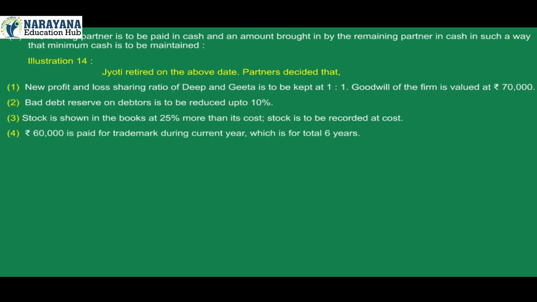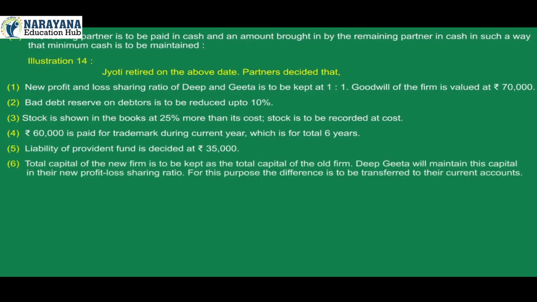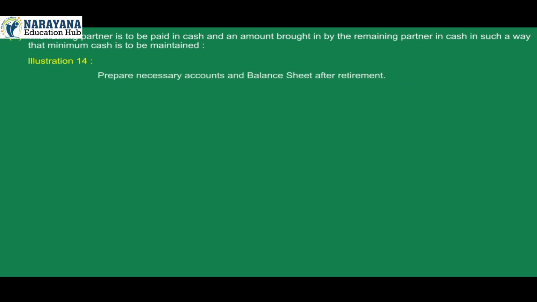4. Rs 60,000 is paid for trademark during current year, which is for total 6 years. 5. Liability of provident fund is decided at Rs 35,000. 6. Total capital of the new firm is to be kept as the total capital of the old firm. Deep, Geeta will maintain this capital in their new profit-loss sharing ratio. For this purpose, the difference is to be transferred to their current accounts. Prepare necessary accounts and balance sheet after retirement.